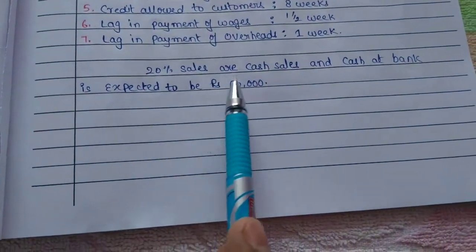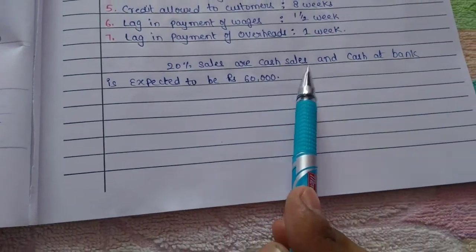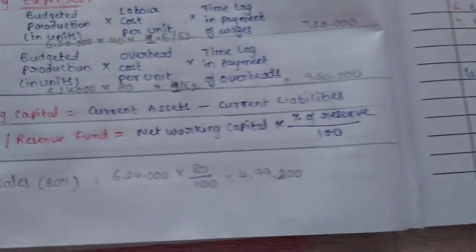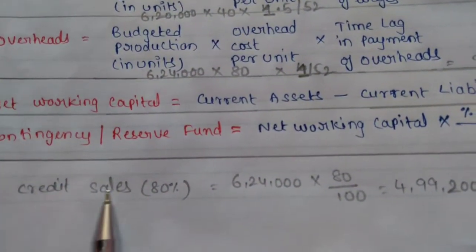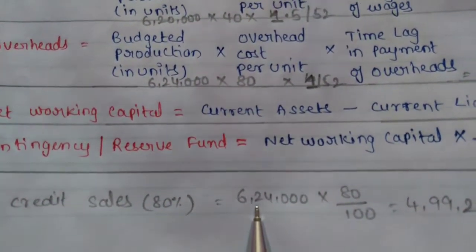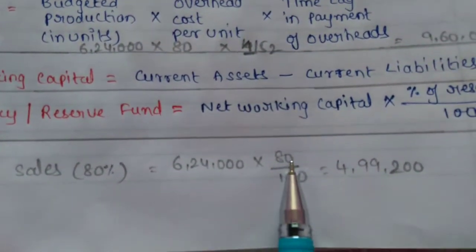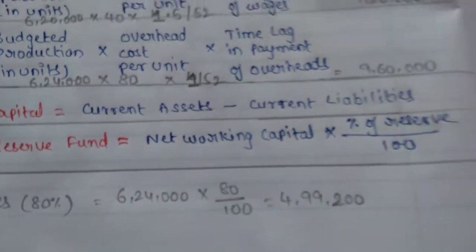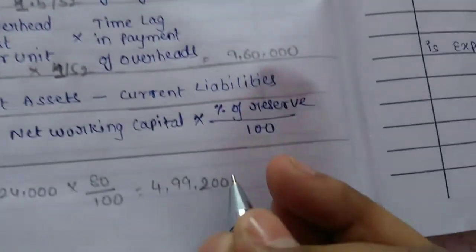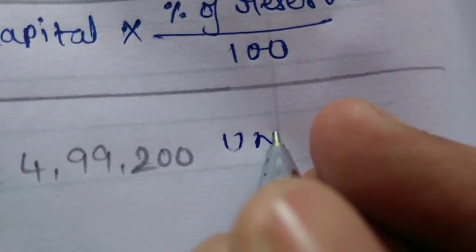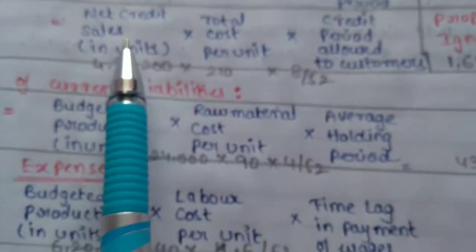That means in the given problem 20% sales are cash sales and the remaining 80% are credit sales. Credit sales: 6,24,000 into 80 divided by 100 equals 4,99,200 units.